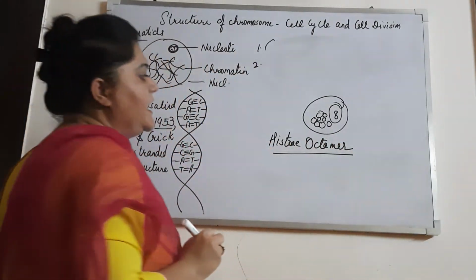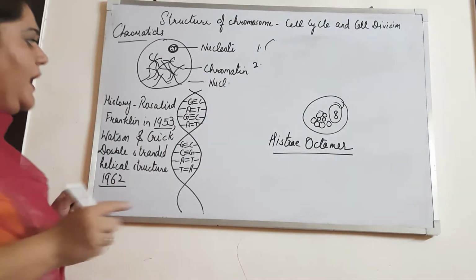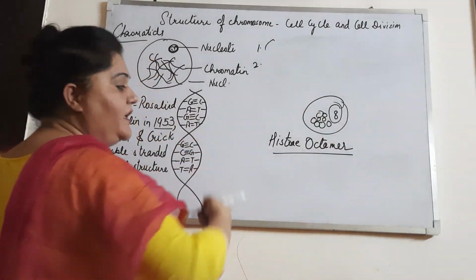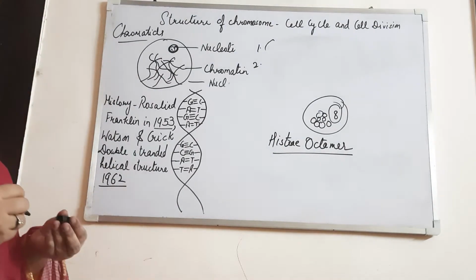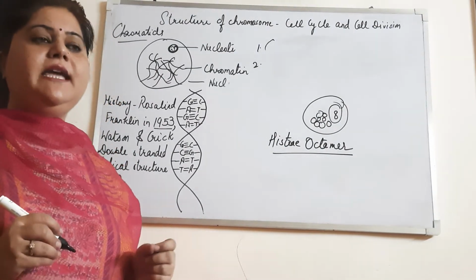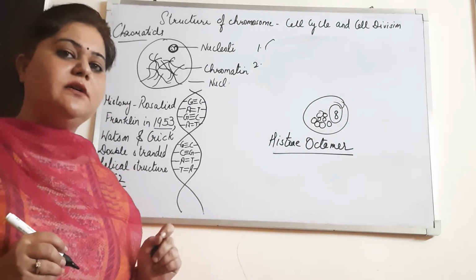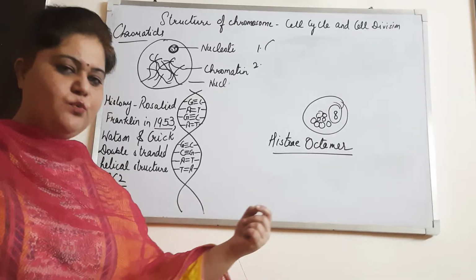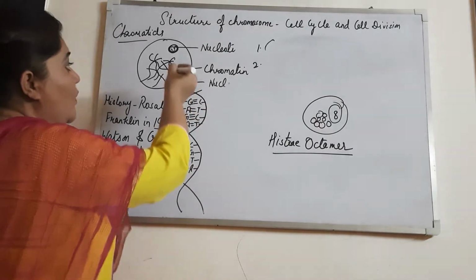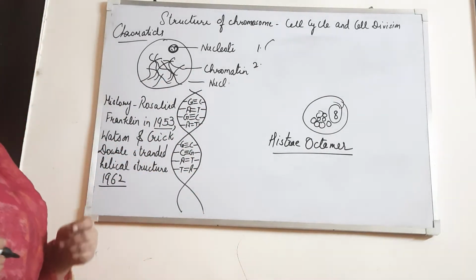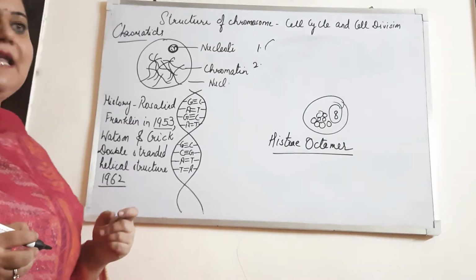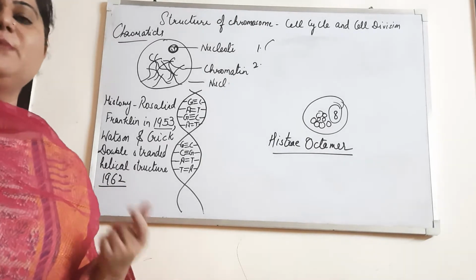We call it histone octamer. And each histone octamer is surrounded by DNA. And now children, do you know what is the length of a DNA? The length of the DNA is 2 meters. If we stretch it from end to end, it is 2 meters, and it lies inside the nucleus, which is only 6 micrometers.